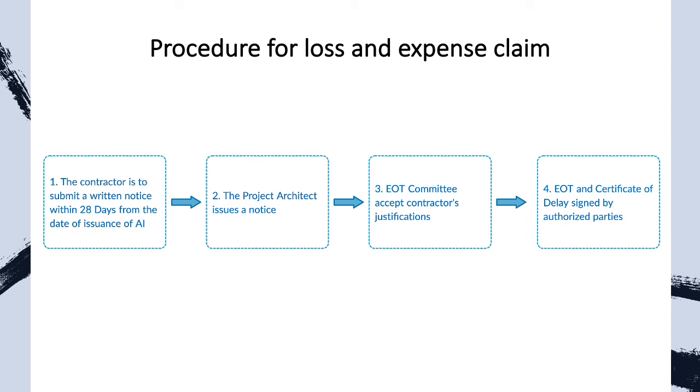Subsequently, within 28 days before the end of MCO, the contractor must send the final claim to the architect. However, in the actual situation of extension of MCO, there may be possible multiple final claims sent to the architect. It is also important to note that under clause 26.3, the contractor has a duty to prevent and reduce delay of work progress with the best of its ability. Failing to do so shall amount to a breach of duty.